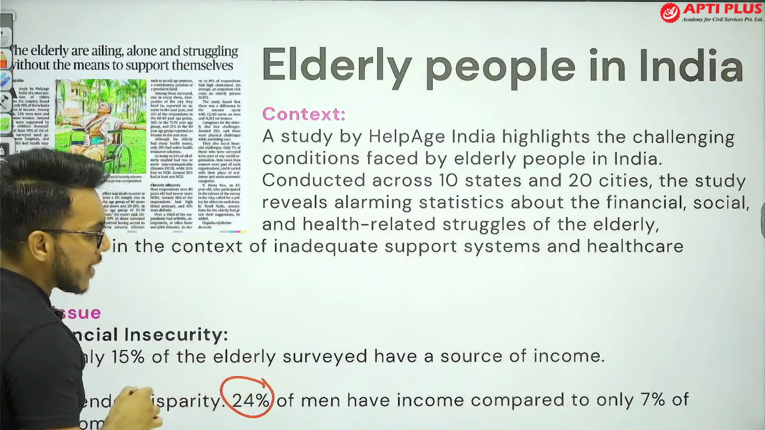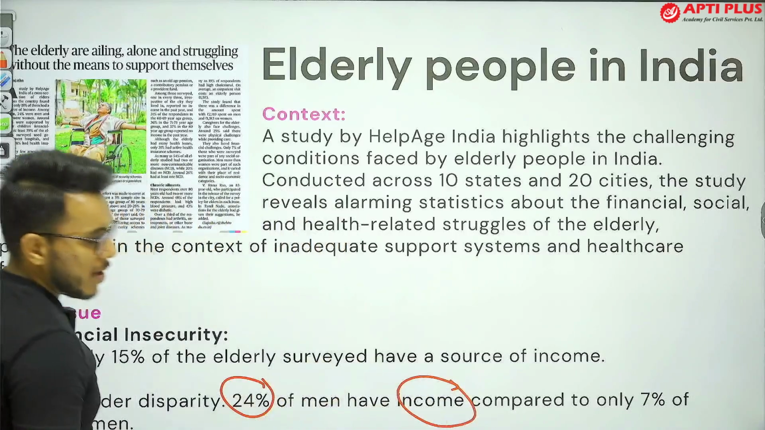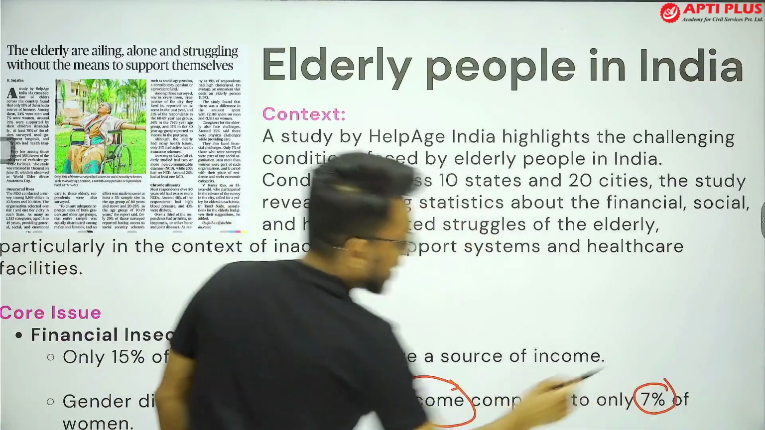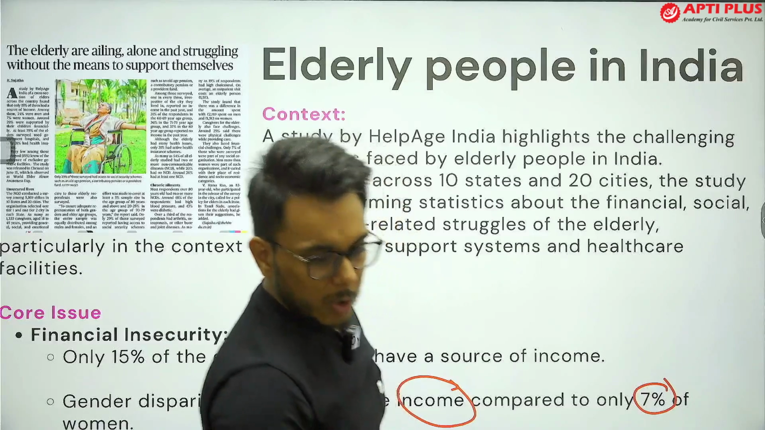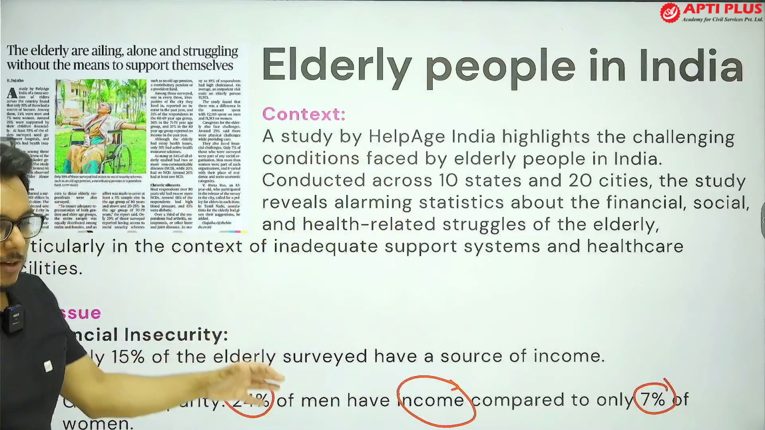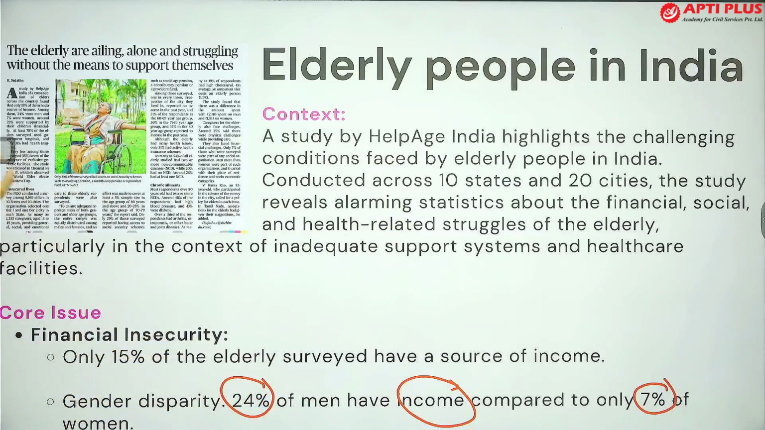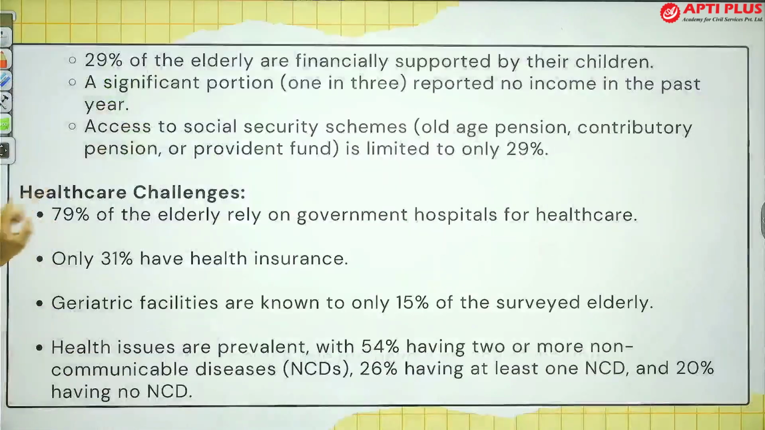24% of elderly men have an income stream, but when we talk about women, only 7% of the women have an income stream. So in terms of women, only 7% have an income stream. However, in terms of men, 24% have an income stream.